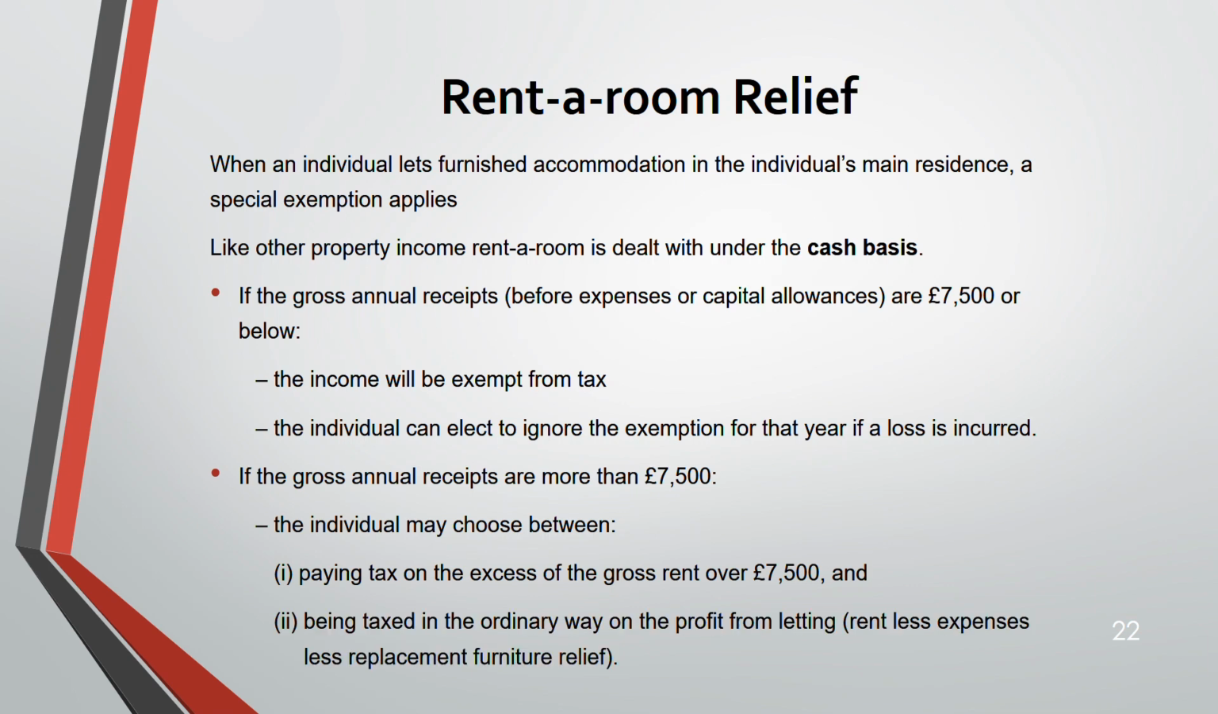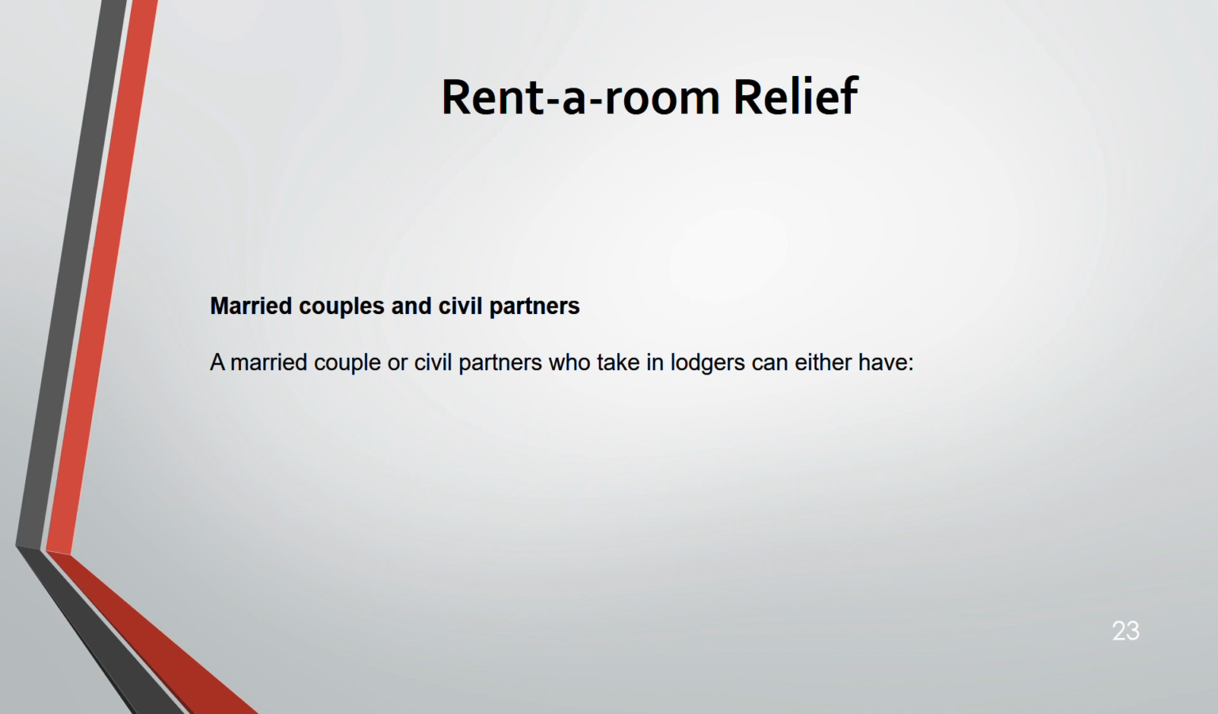Or you are being taxed in the ordinary way. How? Rent less the expenses, less replacement furniture relief. Why replacement furniture relief? This is your own main residence. You are living there, so obviously you will be replacing some furniture. For that you might be getting relief. So that's why rent less expenses, less replacement furniture relief. Deduct, and whatever the rent you get, on that you pay tax. Or on the excess more than 7,500. You can choose.